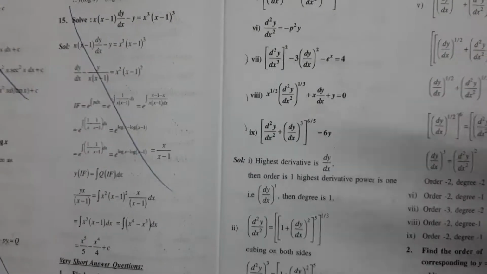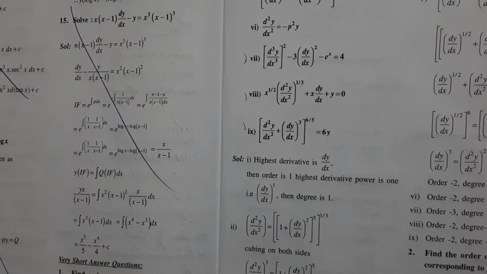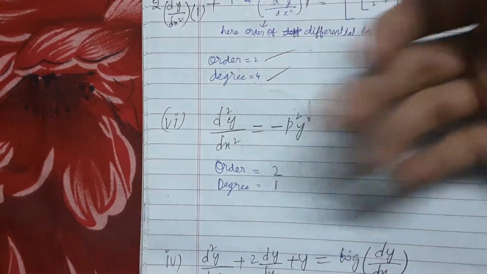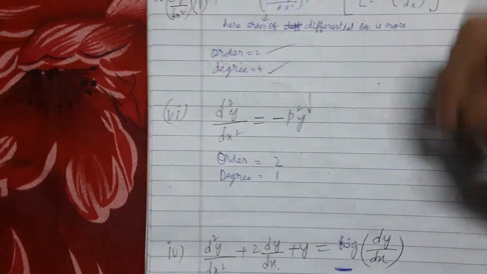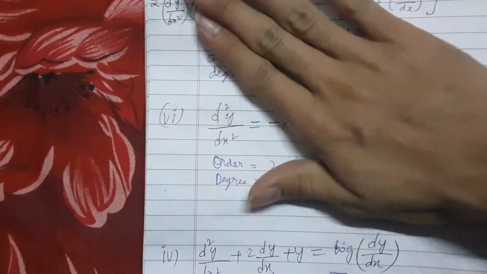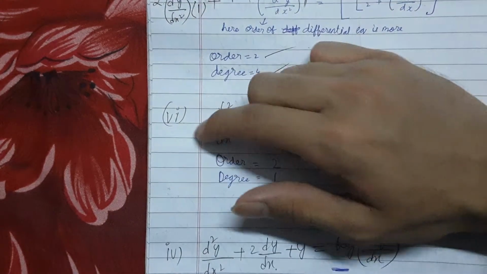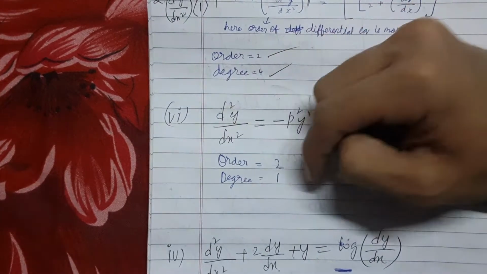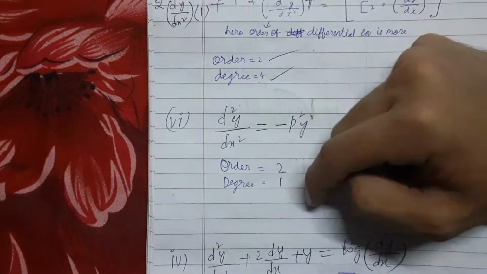Sixth one, here is the question. Yes, you can see now. d square y by dx square is equal to minus p square y. Actually, you do not have to do any work. You write the direct answer. Why do you need to solve anything here? It is directly given. This dy by dx is negligible, you leave it. It has no relation. Only d square y by dx square. Order, what is here? 2. Degree, whole power 1.